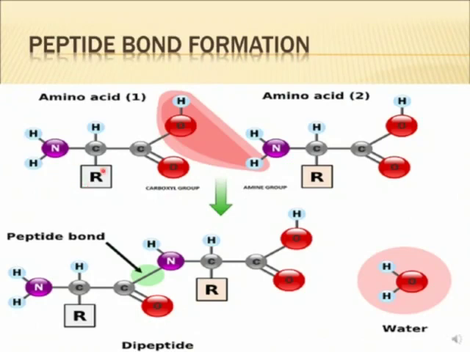Again, you can see in this figure, this is the asymmetric or chiral carbon to which different groups are attached, and this is the COOH group which is attaching with the NH group, and a peptide bond is formed.